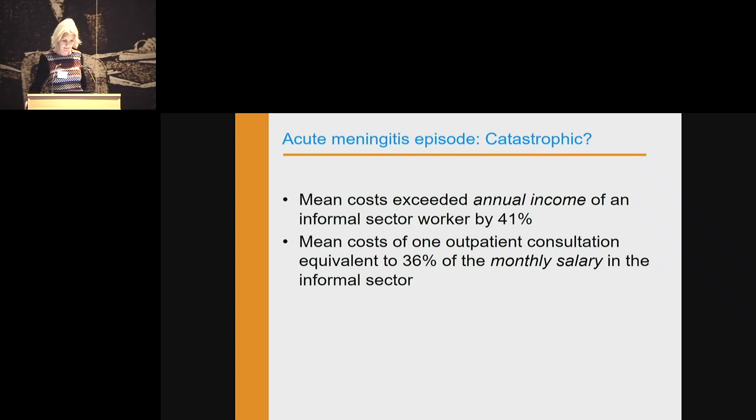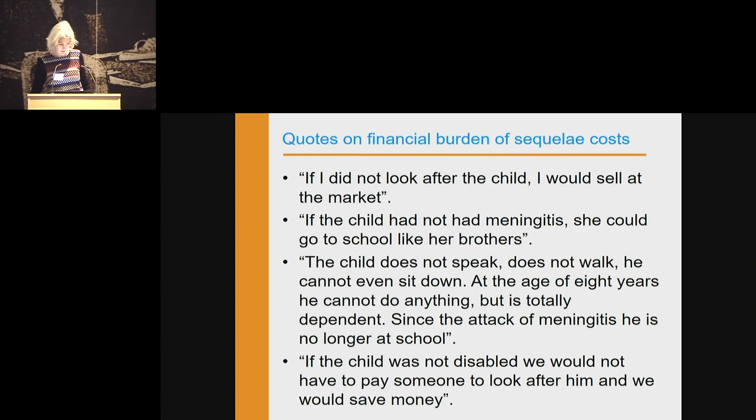So again, for the acute, is that catastrophic? The mean cost that they actually paid exceeded the annual income of an informal sector worker by 41%. And the mean cost of one outpatient consultation is equivalent to 36% of a monthly salary. Okay, this is just quotes again about sequelae, why they can't work.